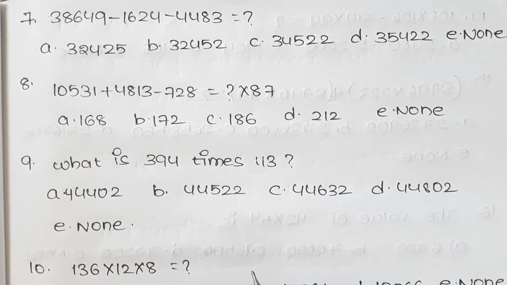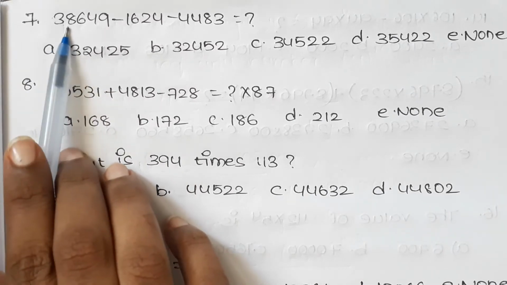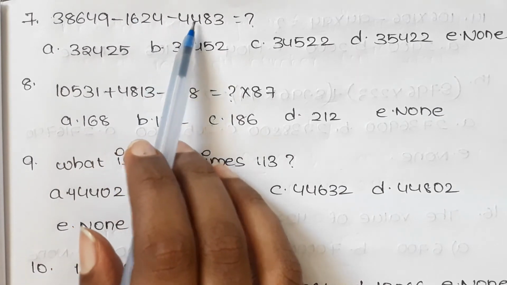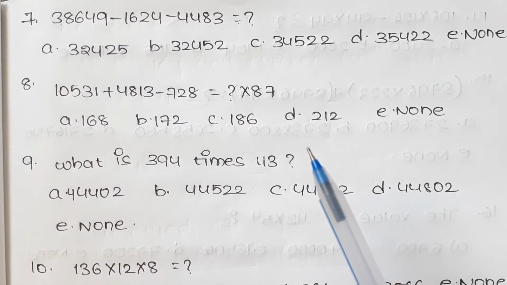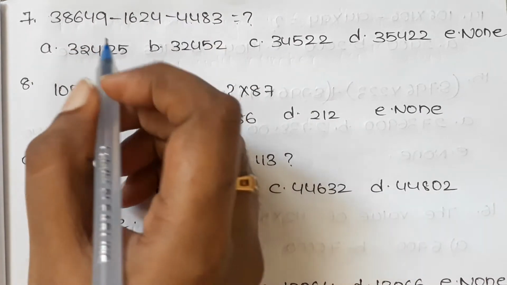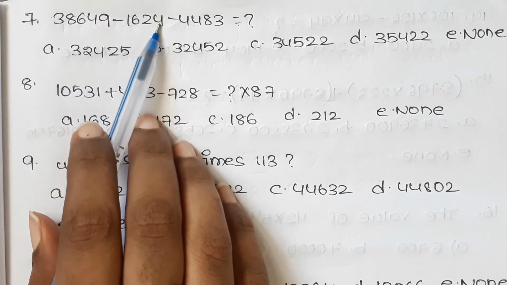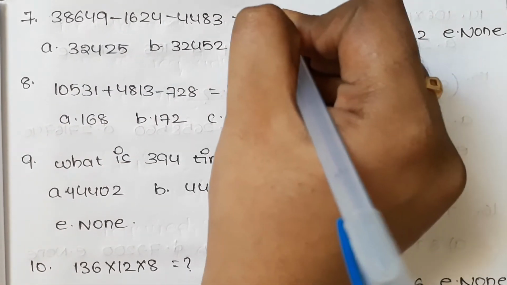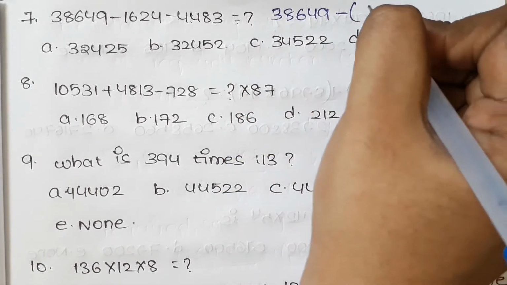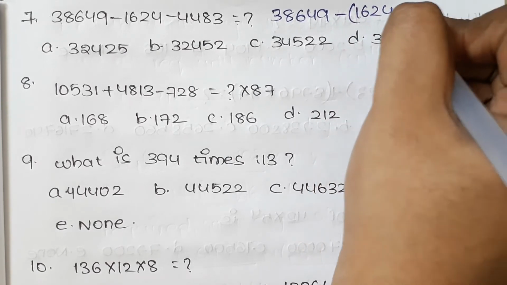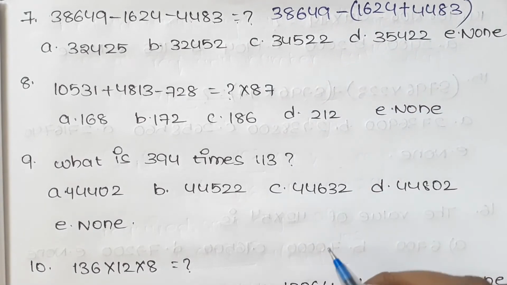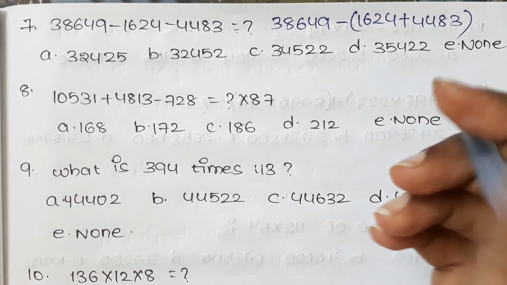And now let us see the next question, that is 38649 minus 1624 minus 4483. And this problem also we can do by elimination process. Here 2 minuses are there, so we can take the minus common: 38649 minus (1624 plus 4483), and this is the problem. And now let us do the elimination process.